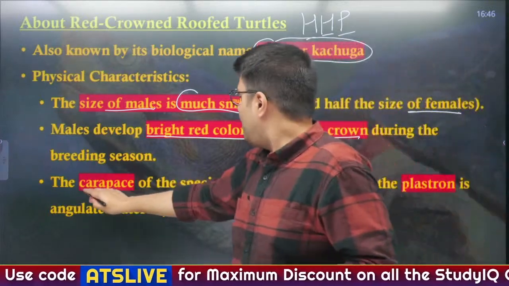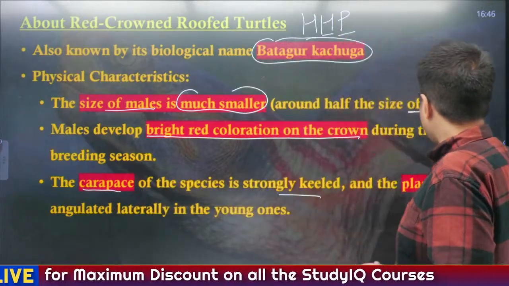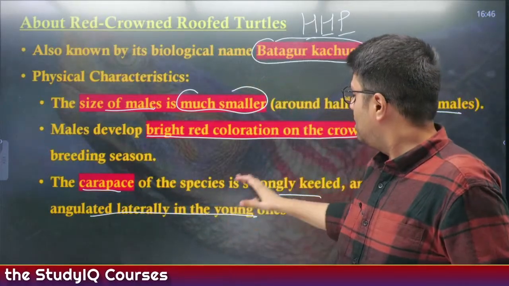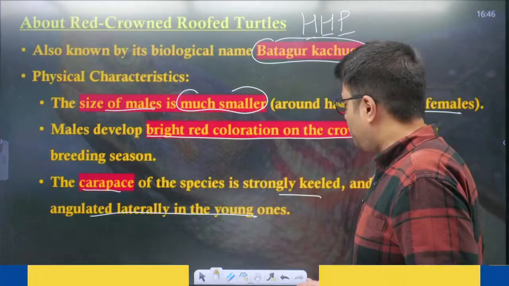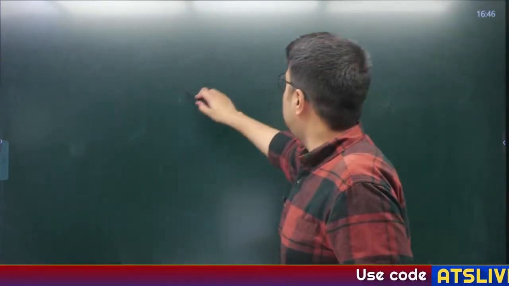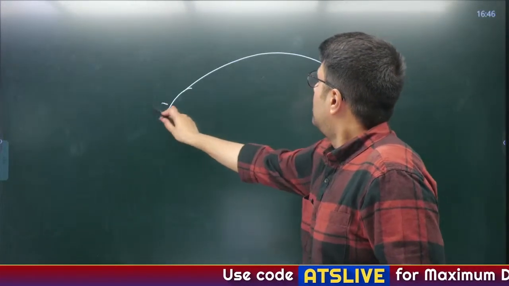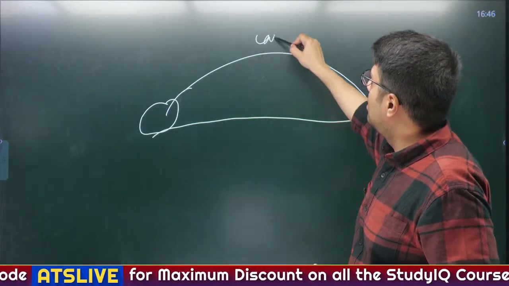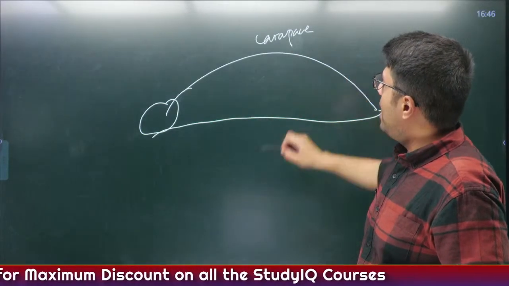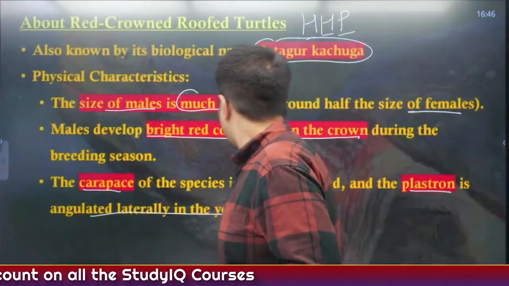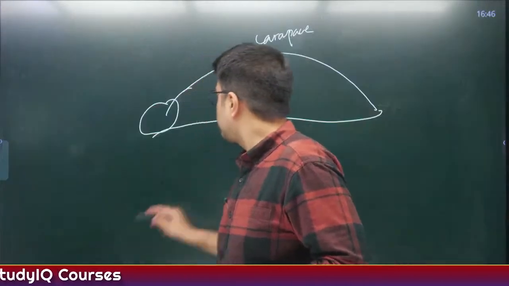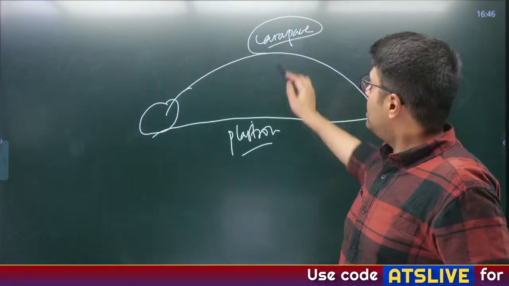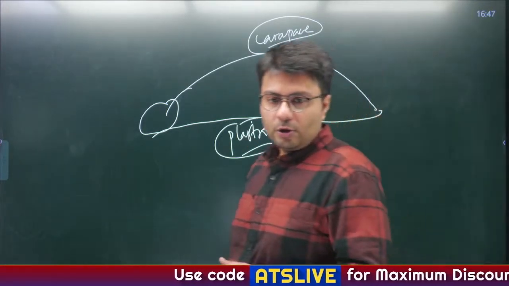and the carapace of this species is strongly keeled and the plastron is angulated laterally in the young one. So what is carapace and what is plastron? Let me tell you. Suppose this is the turtle, right? So here the turtle is, pardon my very bad drawing. So this is called as carapace and this is known as the bottom part called as plastron, okay. So this upper part is carapace and bottom part is plastron.